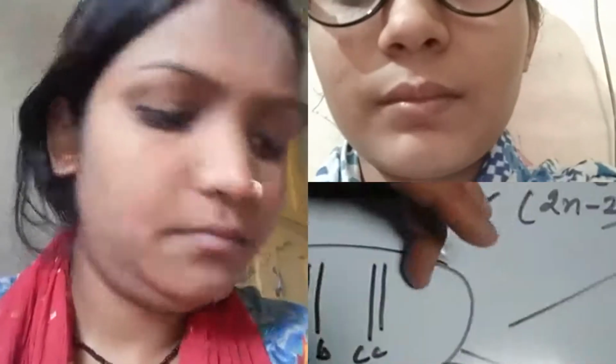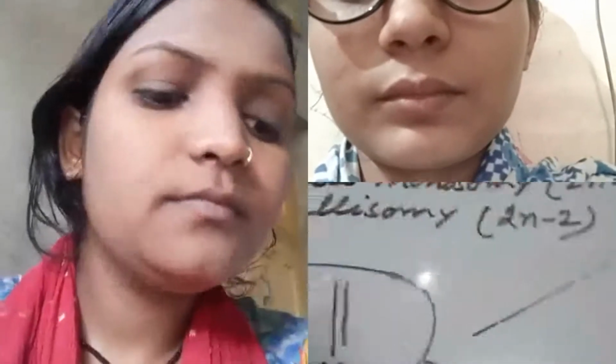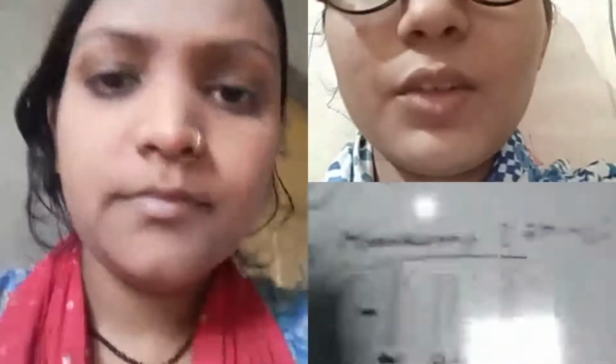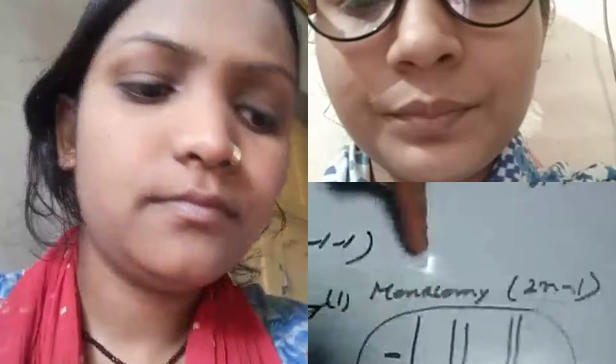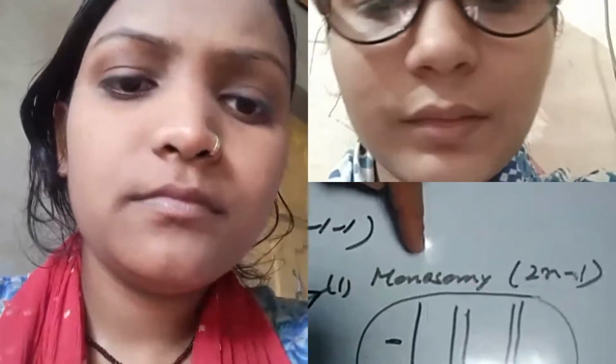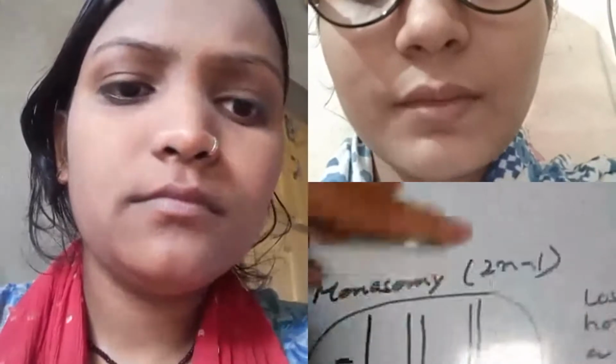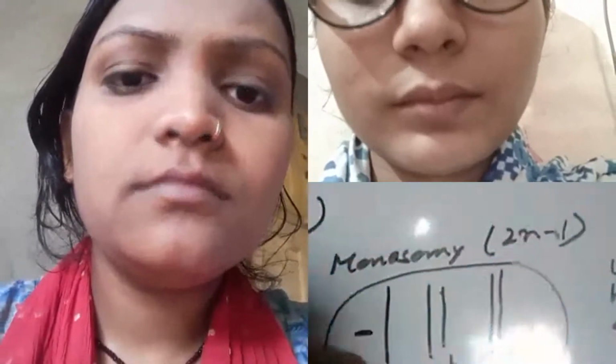And if this is the normal chromosome complement, what will be the chromosome complement of monosomic, double monosomic, and nullisomic? Look here. These are the three diagrams which have been shown here to make you understand. The diagram showing the monosomic. So there is a loss of one chromosome. In case capital A is present, the formula is 2n minus 1. What has happened?